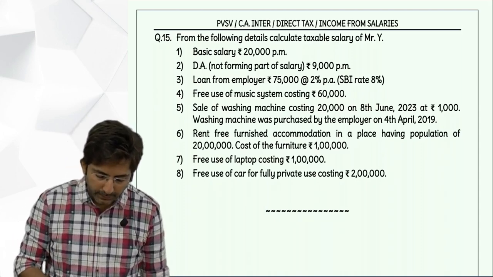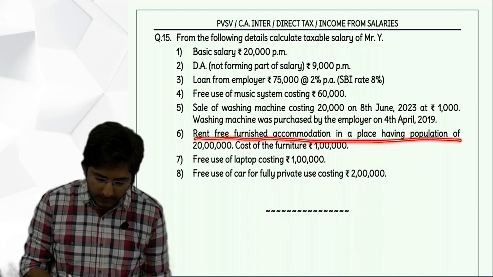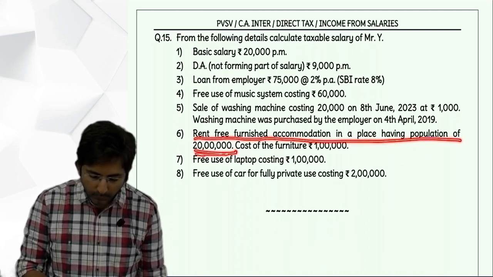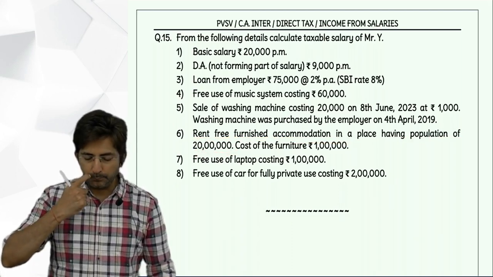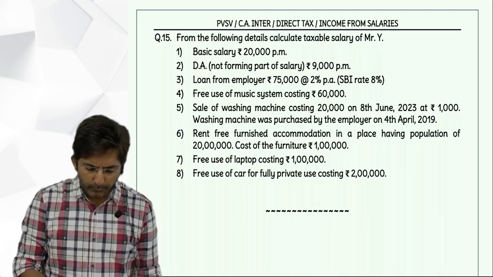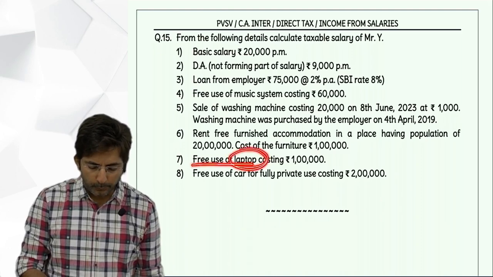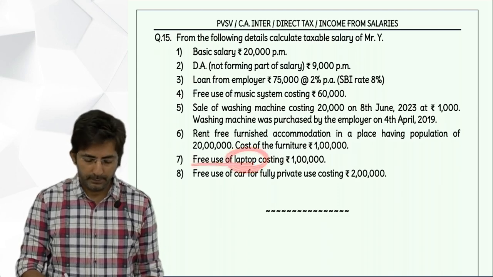After that, next point is rent-free furnished accommodation in a place having population of 20 lakhs. Cost of furniture is 1 lakh. So this is perquisite of house. This will do it at the end. Then free use of laptop. Use of computer laptop is fully exempt. So amount column dash in bracket exempt.